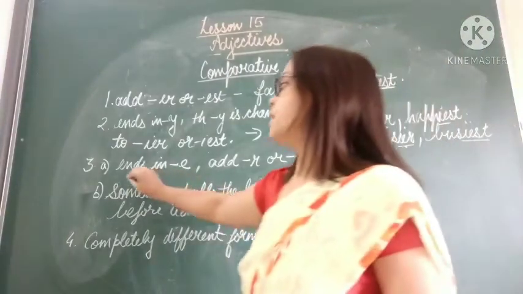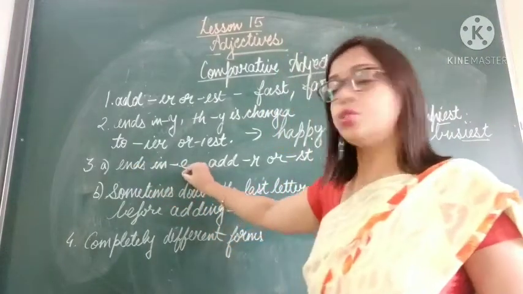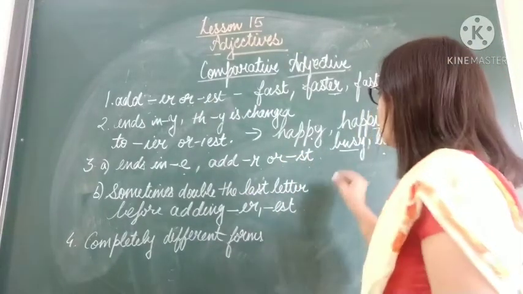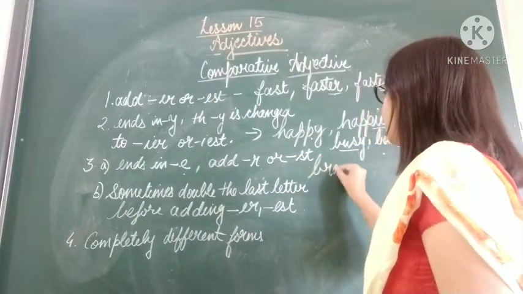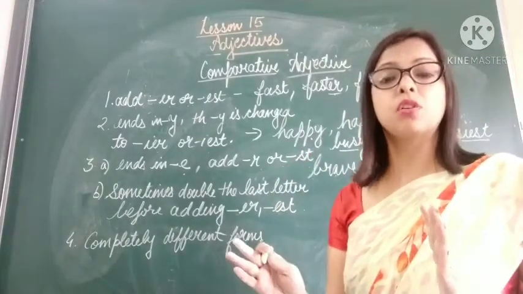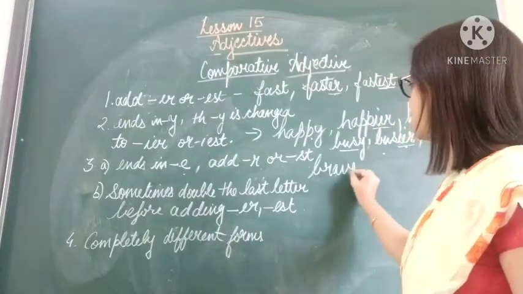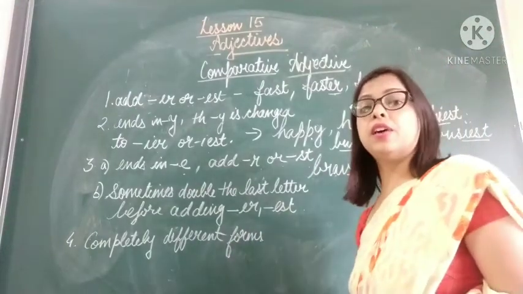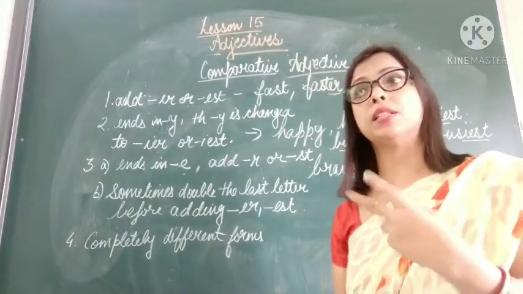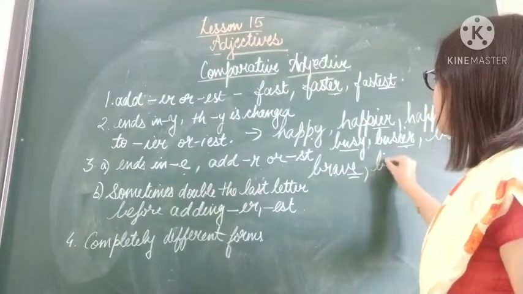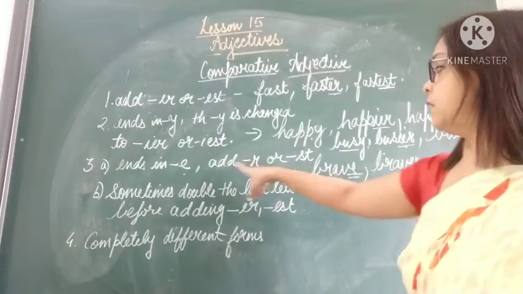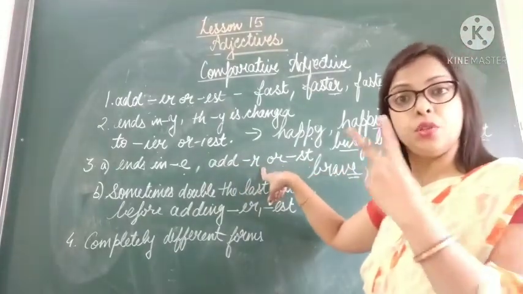Next, when the adjective ends in e, what do we do? Add r or st. Like if I say brave, B-R-A-V-E. Ram is a brave boy. No comparison, we are simply talking about Ram. Now see, this adjective ends in e. If I say "Sohan is braver than Ram", now we are comparing between two boys. So brave will become braver, B-R-A-V-E-R. Since it ends with e, we add r in comparison between two persons.